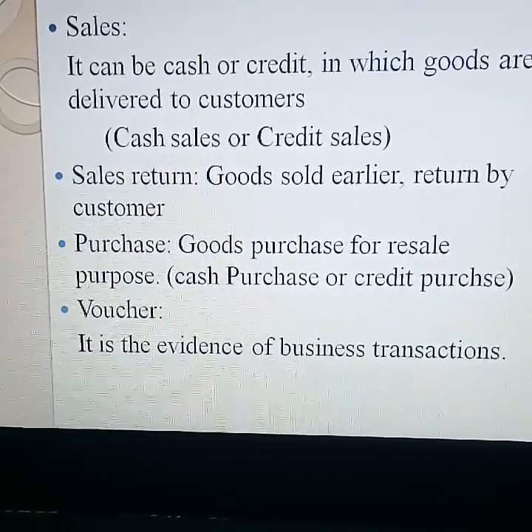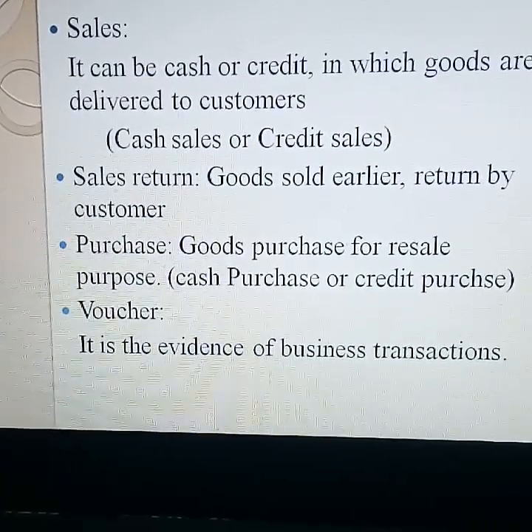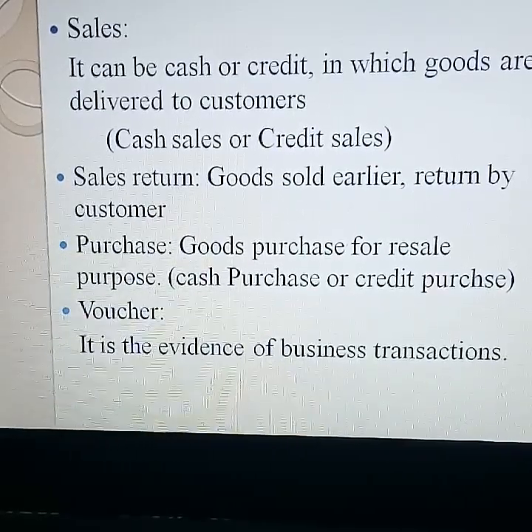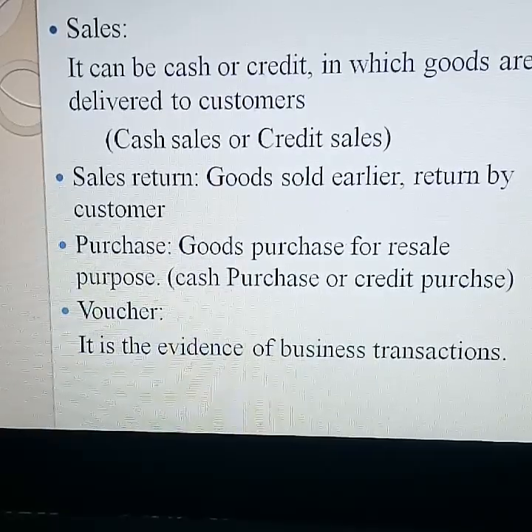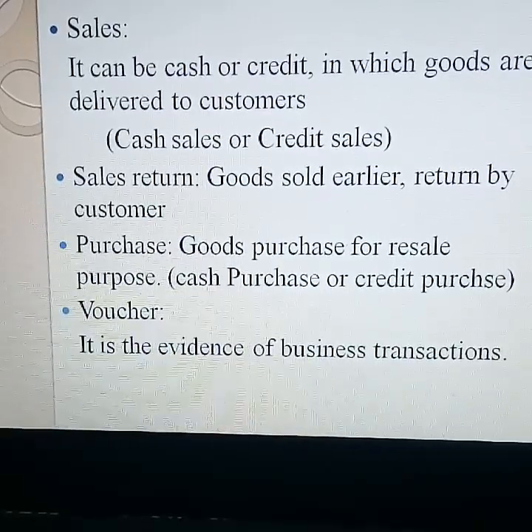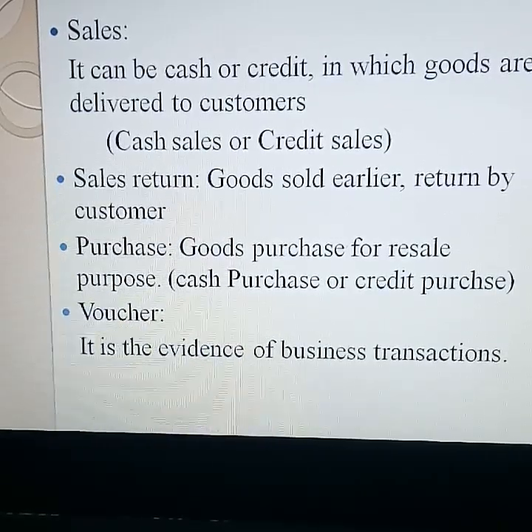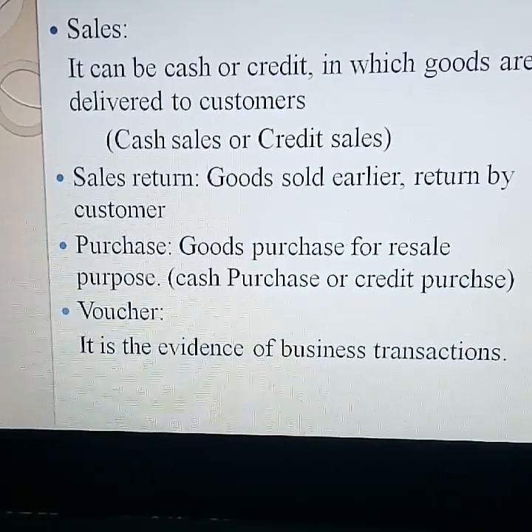Sales return: goods sold earlier are returned by the customer. While making sales, the customer bought goods that were defective and not fit for consumption, or the expiry date of the product had expired. At that time the customer returns the goods. That is called sales return.